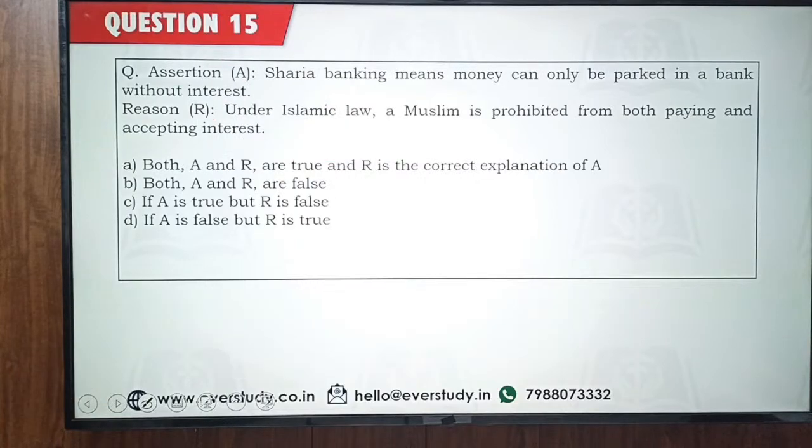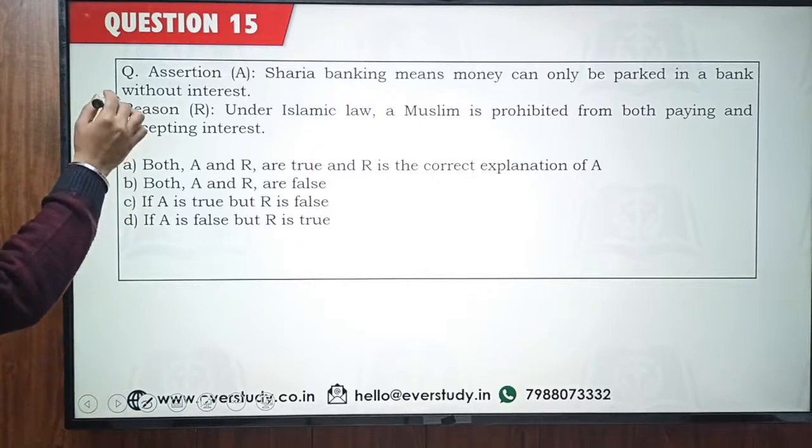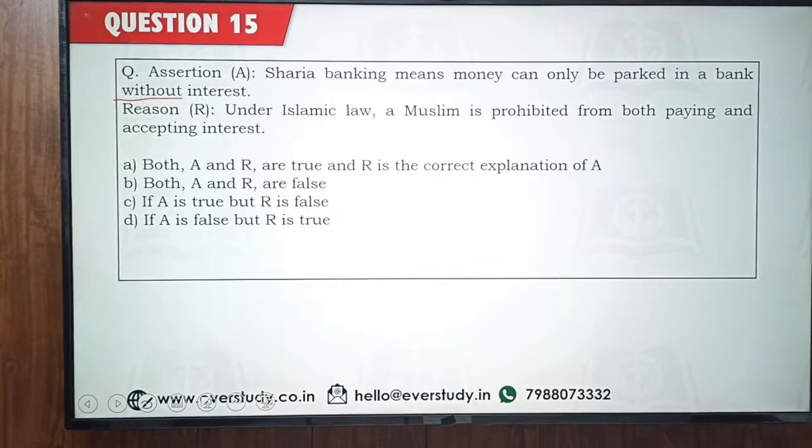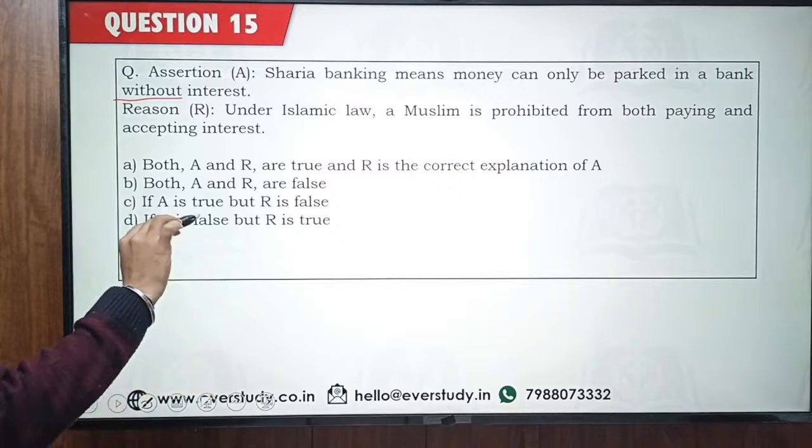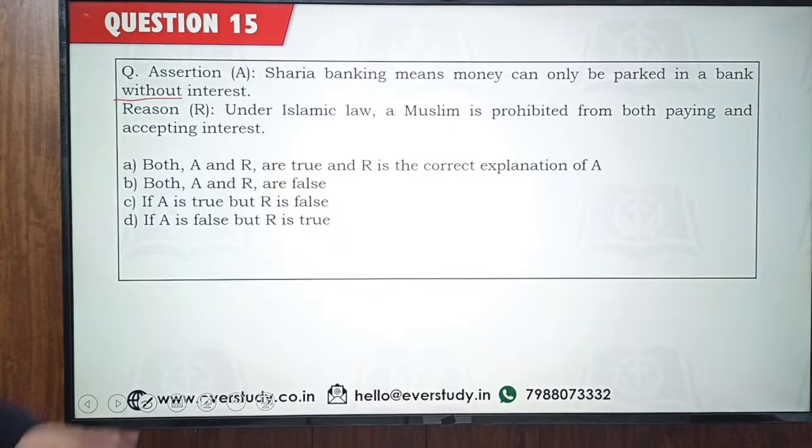Right. So now let's come to Islamic banking. Assertion and reasoning. Assertion: Sharia banking means money can only be parked in a bank without interest. Please focus on this word. Reason: under Islamic law, a Muslim is prohibited from both paying and accepting interest. So a very interesting concept of Sharia banking, or banking as per Islamic law.